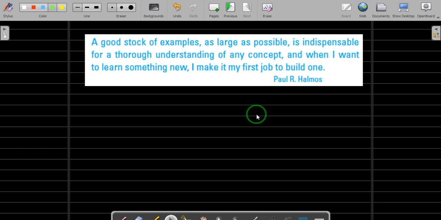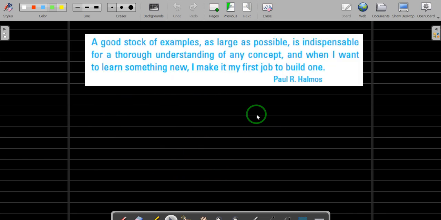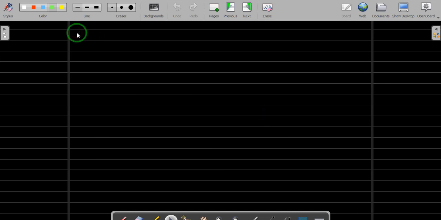Okay. Now here we are dealing with limit points and derived sets. Let's go for another example for a derived set. Now, if you see the definition of a derived set, it's the set of all the limit points. And if one sees the definition of a limit point, let us put that again here. Limit point.